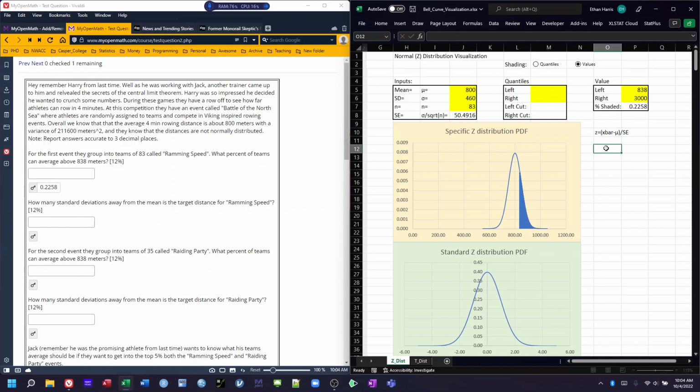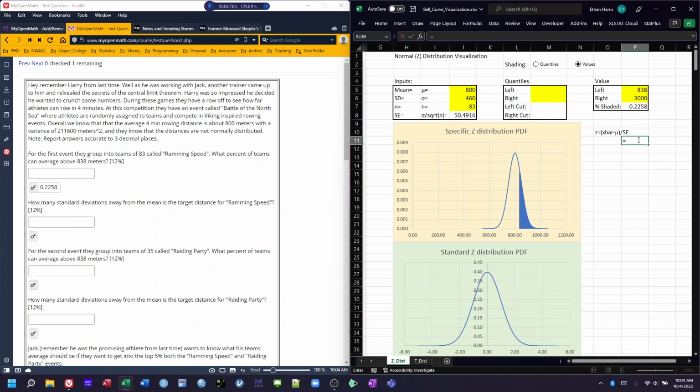Okay, so it's very similar to the one that we use when we are talking about a single observation. But instead of using just an x, we are using x bar. So that's the sample mean. And for the standard error, we are not using just the standard deviation, but the standard deviation divided by the square root of the sample size.